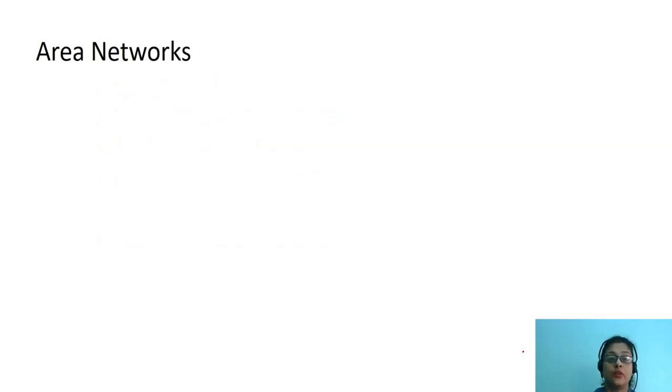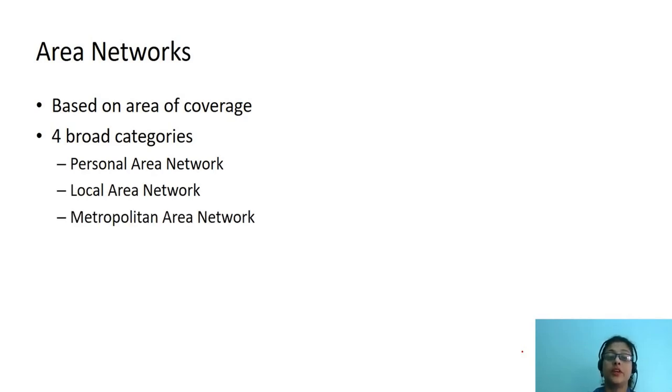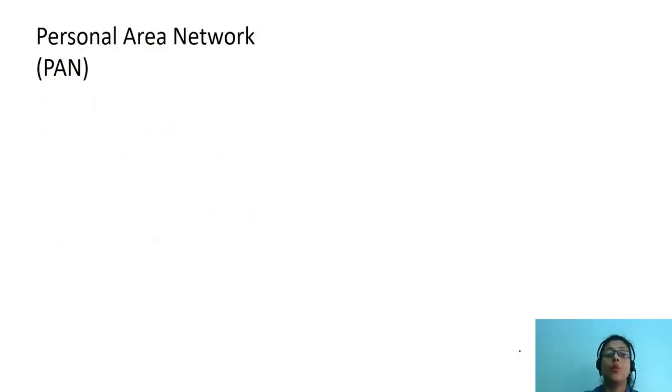What are area networks? Area networks are networks which are categorized based on the area of coverage. There are four broad categories of area networks: personal area network, local area network, metropolitan area network, and wide area network. Let us understand what personal area network is all about.